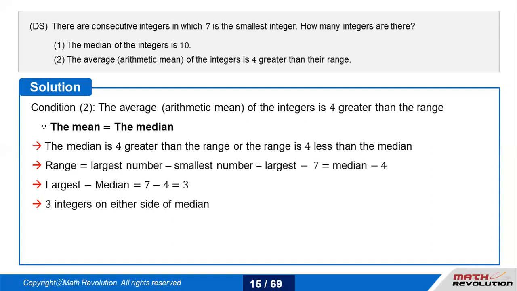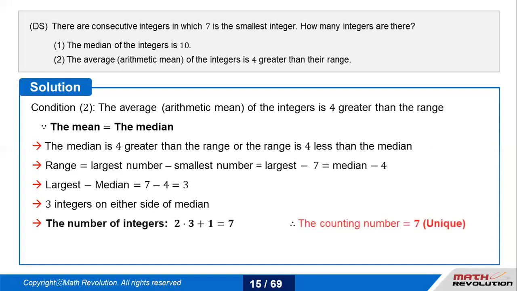So if you are subtracting the median from the largest number and their difference is 3, that means there are 3 numbers on either side of the median. So if there are 3 numbers on either side of the median and one number is the median itself, I get a total of 7 numbers, unique. So this condition is also sufficient.